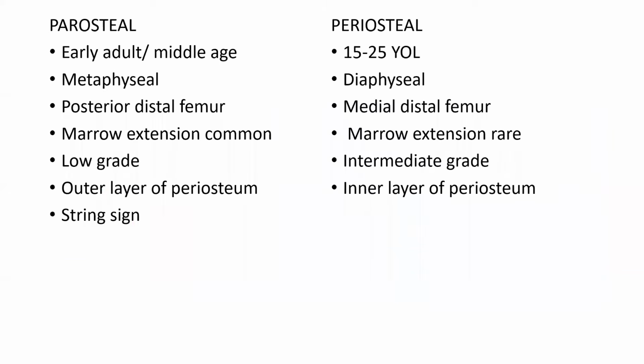Differences between these two is high yield. Parosteal ones occur in early adults in the metaphyseal region. Most common site is posterior distal femur, in the distal femur, but in the posterior part. And because this involves the outer layer of the periosteum, marrow extension is fairly common. But these are low grade, and we'll see in the image later a string sign is present, which refers to a lucency between the tumor matrix and the surface periosteum.